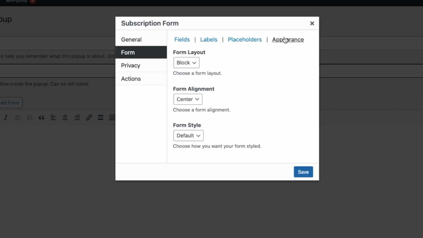And on appearance, you can choose how the form layout will be. There is a block and inline option. I'll leave it as block. Form alignment is how you want to align it, whether it's left, center, or right. Form style will remain as default.